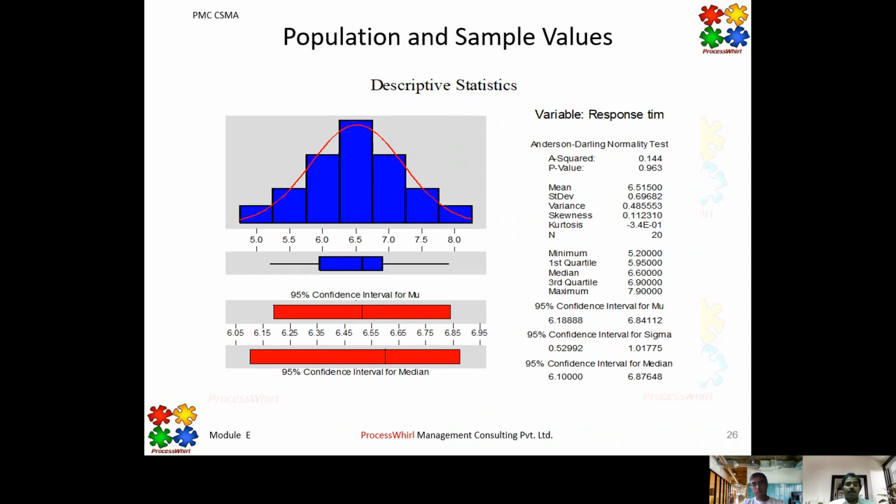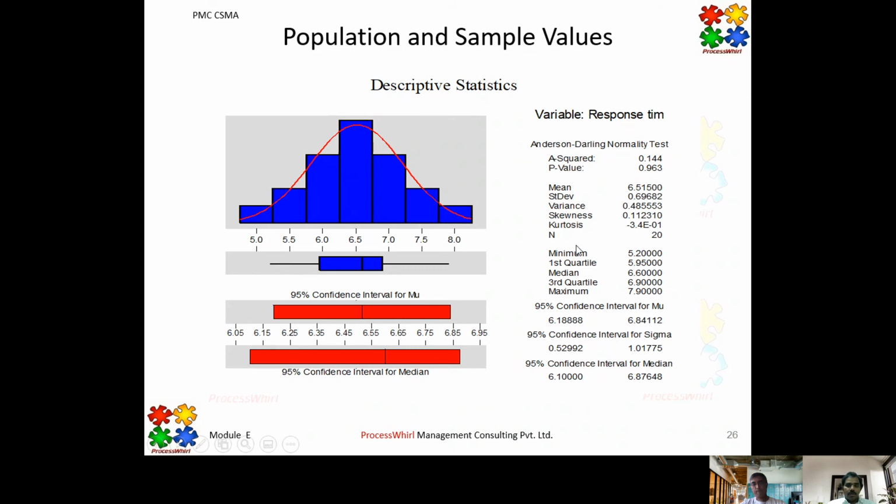So still there is a possibility that the average value, or the mu value, of those 20 projects, which I'm now talking about as the population, can fall beyond these two limits also, but there are only 5% chances of that. That is what we mean by the 95% confidence interval here.